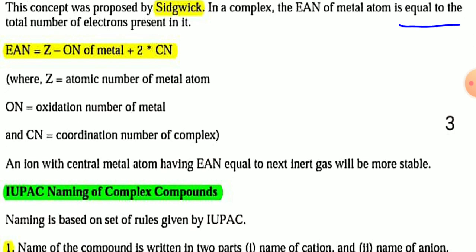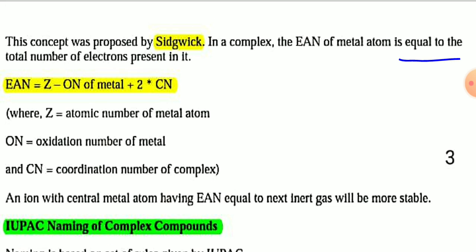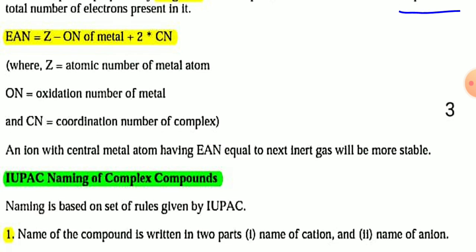So an ion with a central metal atom having effective atomic number equal to the next inert gas will be more stable. As in Fe(CN)6, the effective atomic number of the central metal Fe is 36, which is the atomic number of the noble gas krypton. That's why [Fe(CN)6]4- is a stable coordination compound.